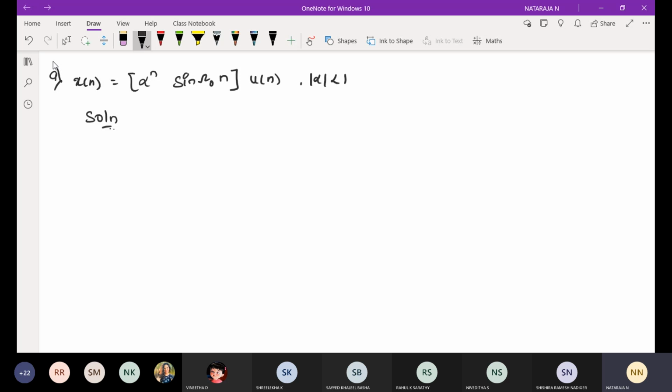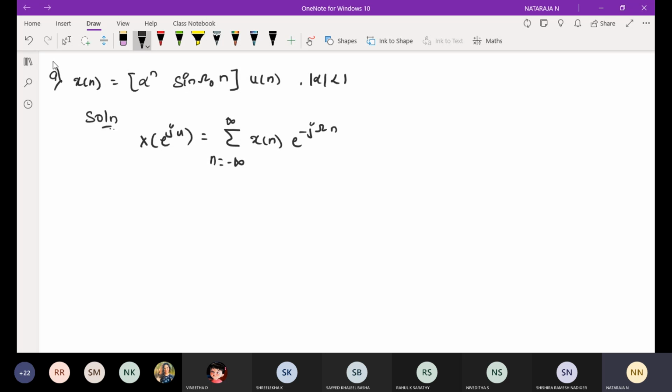Here, what is the relation to find DTFT? That is x of e power j omega is equal to summation n is equal to minus infinity to infinity x of n e power minus j omega n. This is my standard equation. Now, what is my x of n? Here I have given x of n as alpha to the power of n sin omega naught n u of n. This is my x of n.